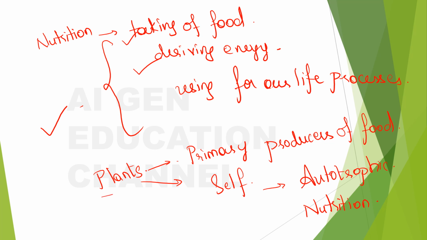As I have mentioned, plants are the primary producers of food, so you may assume that all the plants will go for self-made food. It means that all will be covered under the autotrophic nutrition, right? No, not all the plants come under this mode of nutrition. There are some other plants that cannot do this or can only partly do it.